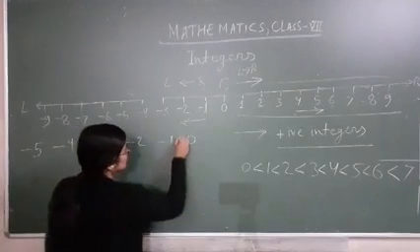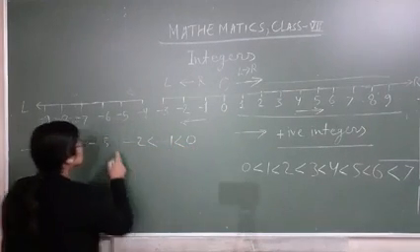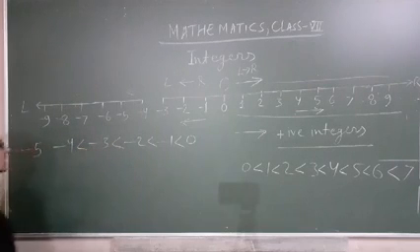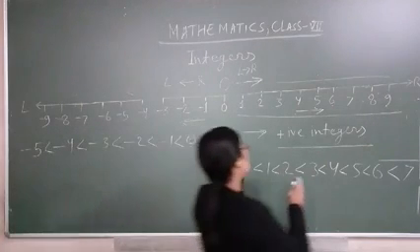So 0 will be greater than minus 1, minus 1 will be greater than minus 2, minus 2 greater than minus 3, minus 3 greater than minus 4 and minus 4 greater than minus 5. So just opposite of the right side.